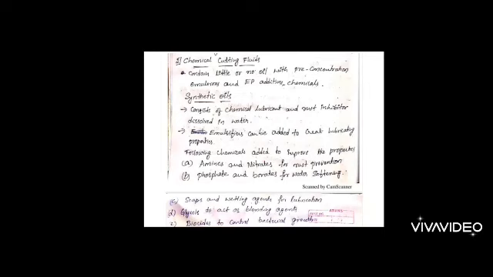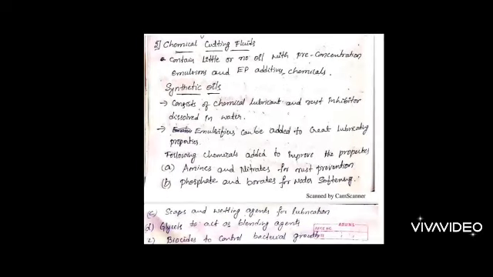So synthetic oil consists of, as I told you, a chemical lubricant and rust inhibitor dissolved in water. Emulsifier can be added to create lubricating property. Emulsifier is nothing but a wetting agent. It can be added to create the lubricating property so that it can form a thin protective layer between the chip and the tool face.